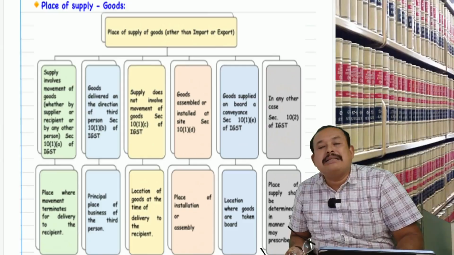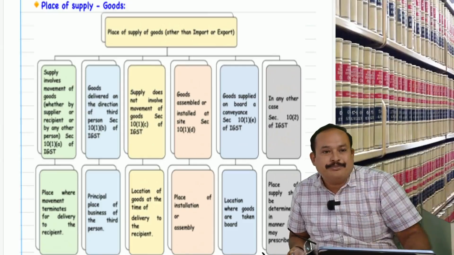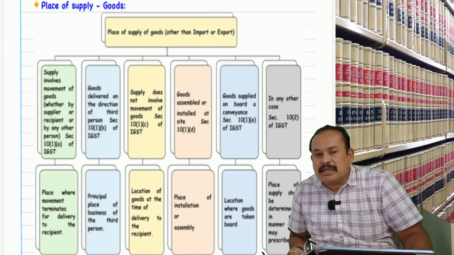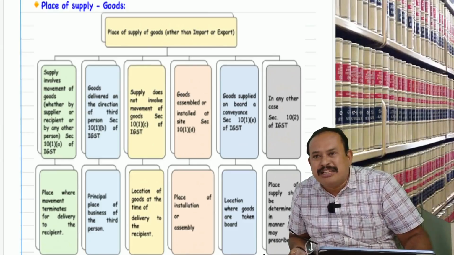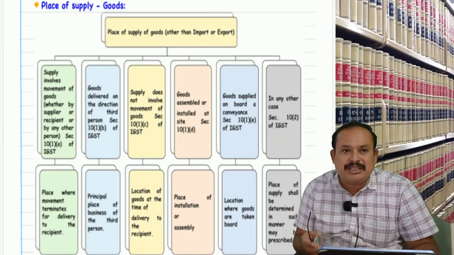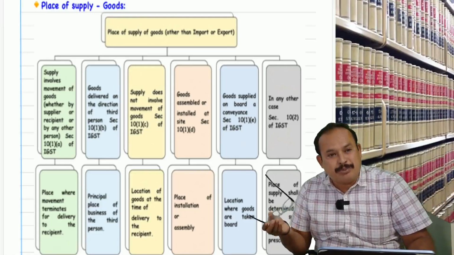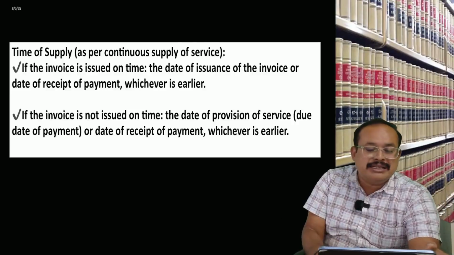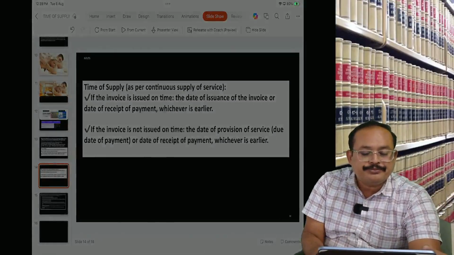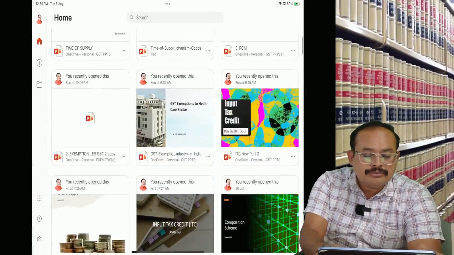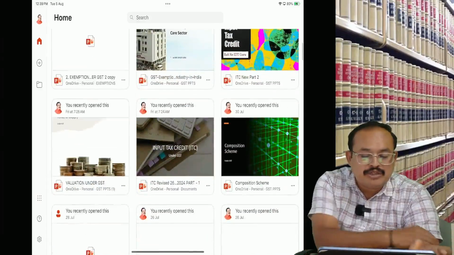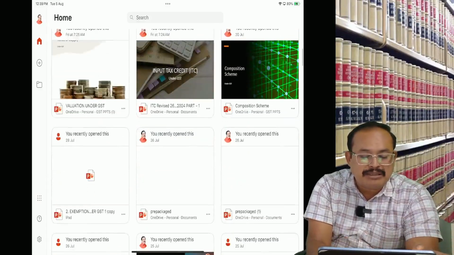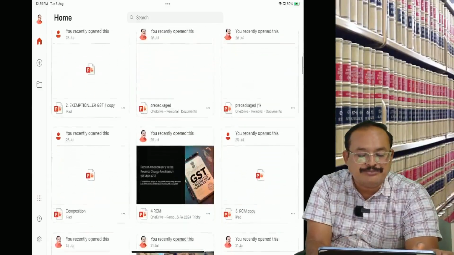Provided the transaction should be B2B, business to business, meaning the supplier must be a registered person and the recipient also a registered person. To understand this effectively, I am presenting a simplified diagrammatic visualization.